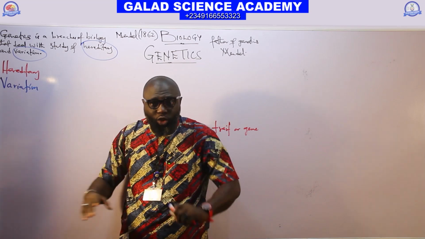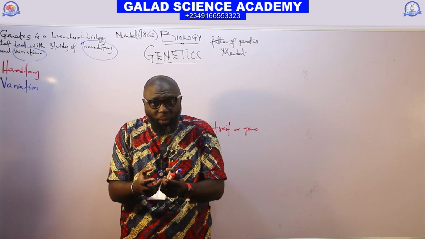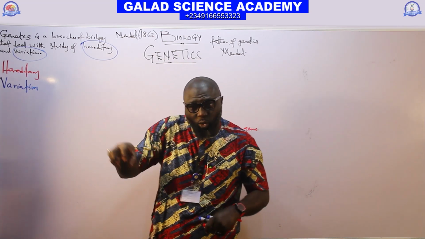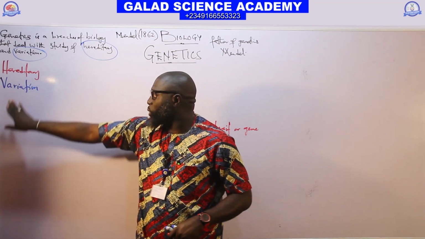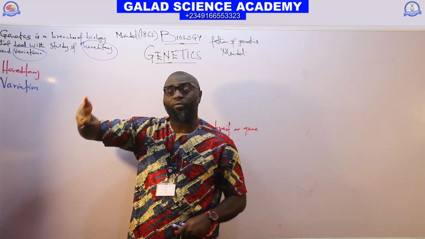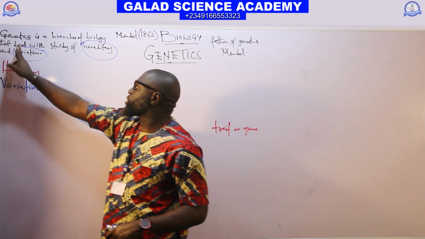It is used to study different heights, color, complexion, and shape of the body possessed by living organisms that stay in a particular place. That is variation. But heredity is the study of traits or characters from one generation to another generation. That is heredity, and both of them are under genetics.